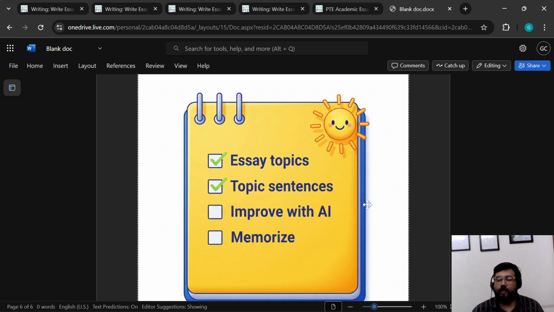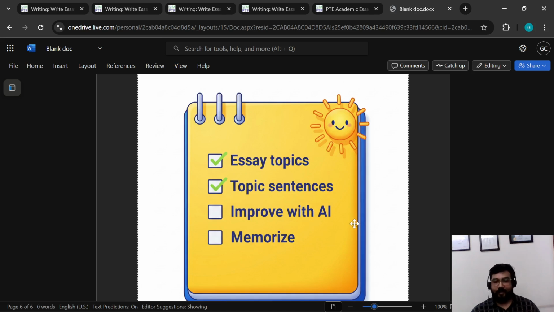Okay, a smooth TS is not our concern. Our concern is just a longer TS, a relevant TS. Relevant to what? Relevant to the essay topic. So this is where AI will help you.